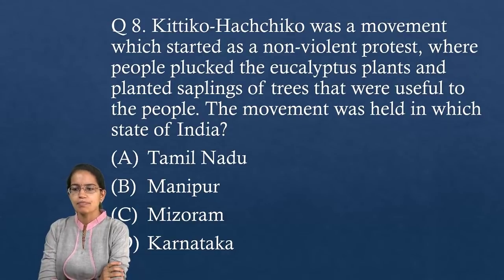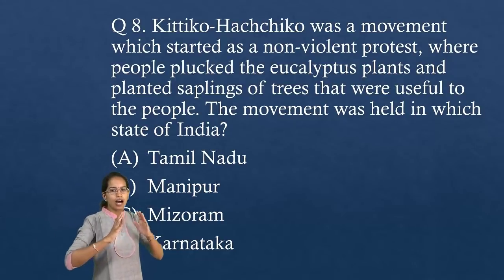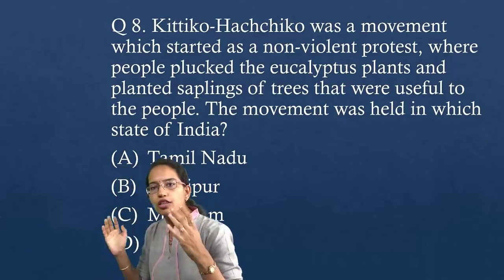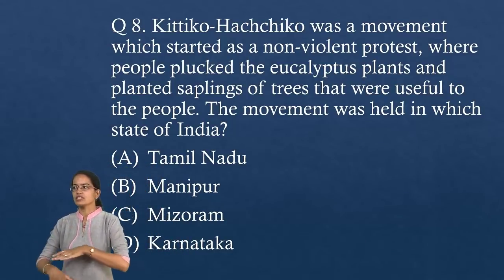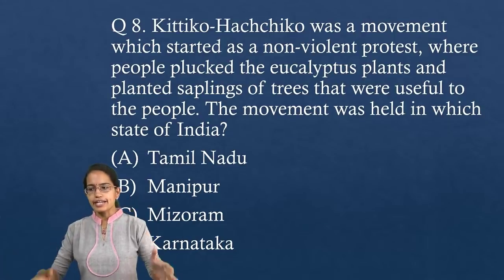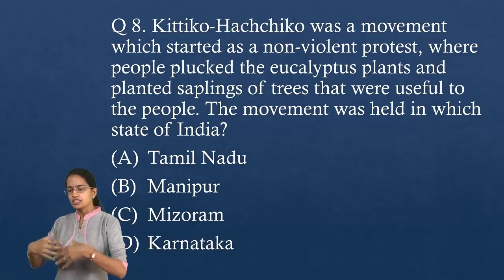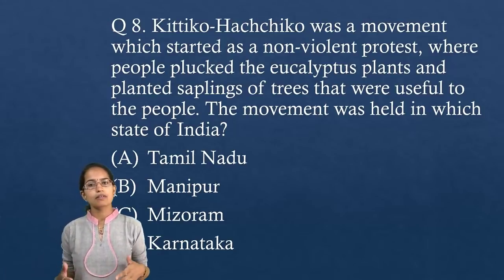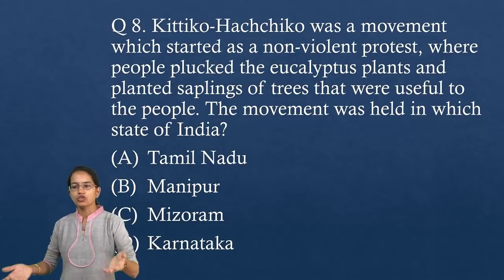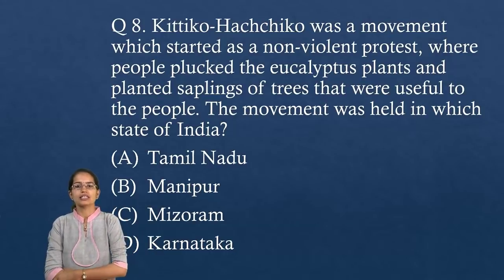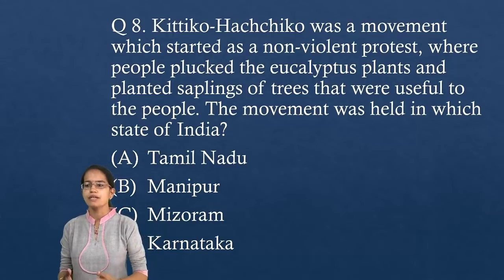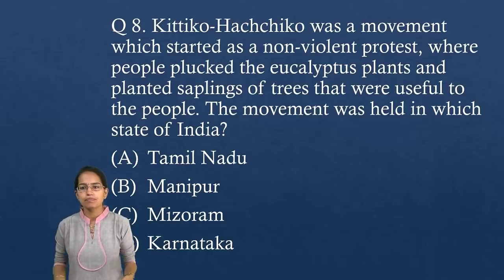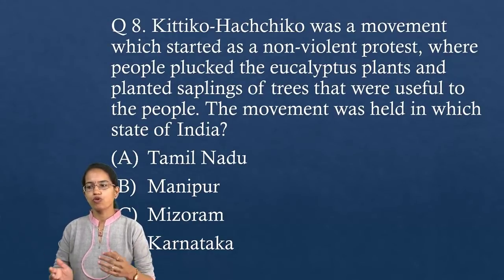Great, Bhaskar has the first right answer, great going Bhaskar. So this movement, the Hachchiko movement, which is a movement for non-violent protest, was started in Karnataka. Now in Karnataka, nearly 30,000 hectares of land was taken by a company known as the Karnataka Pulpwood Limited, and this was given virtually free of cost for a period of 40 years. That was the point where local farmers started the movement, and this company started to grow eucalyptus in the region, which was not useful for most of the people.